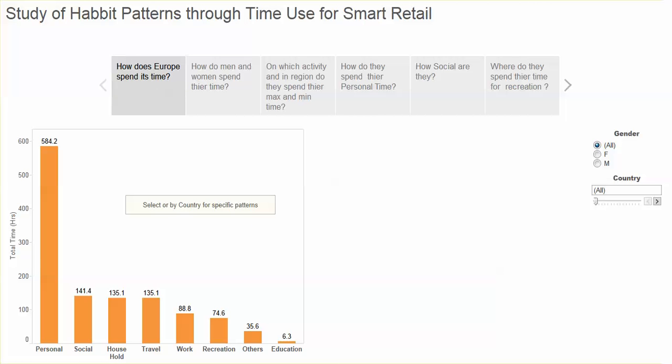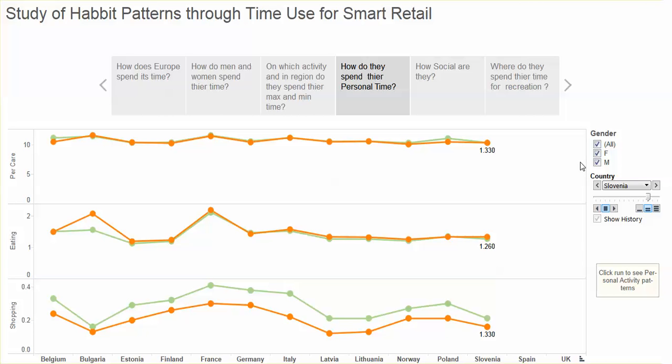So we want to analyze the three top criteria here, and we want to see how people spend their personal time. A CMO, for example, can infer from this story that the French are more serious about personal care and are also food lovers, and the women in France do a lot of shopping, as usual with any other women in the world. Hence, a personal care product which is customized for the French can be thought of as an option.